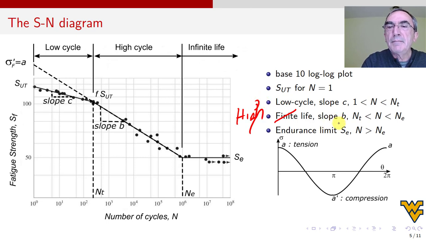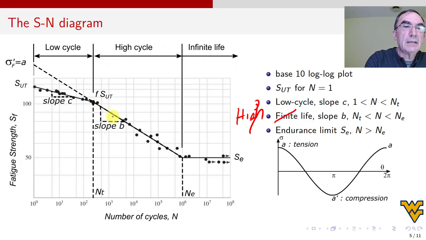And this has a slope B. Yes, it has a slope B. And then N is between NT and NE, which in this case is 10 to the 6. And this is what most of the literature assumes, but it's not true all the time. It could be 10 to the 7. It depends on the data, all right?